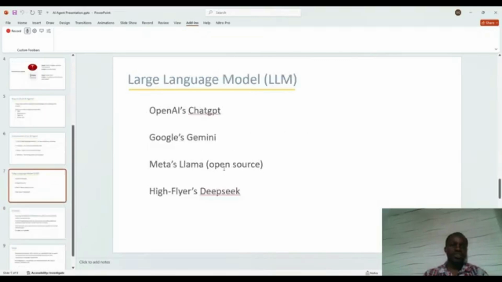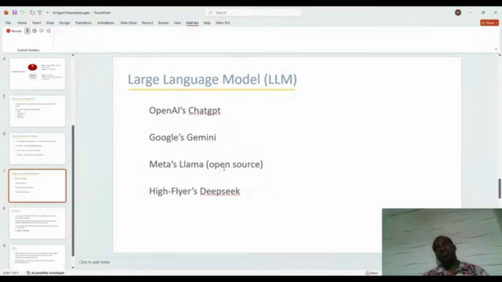Okay, let's keep moving on. Let's pick them one by one. What do we mean by large language model, LLM? Examples are OpenAI's ChatGPT, Google's Gemini, Meta's Llama, and iFlytek's DeepSeek. Meaning that ChatGPT was produced by OpenAI, Gemini by Google, Llama by Meta, and DeepSeek by iFlytek. Any of you can choose any of these. I think right now most of our language models will do well. The only thing that might make you choose one over the other is cost.